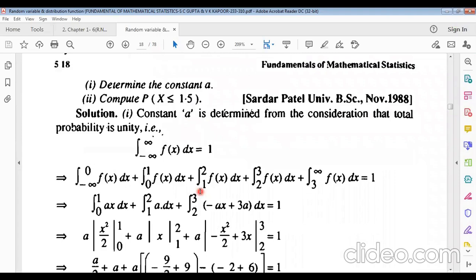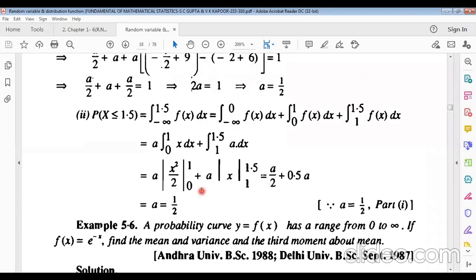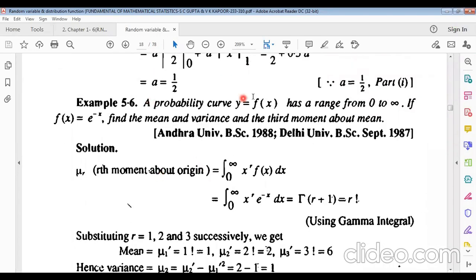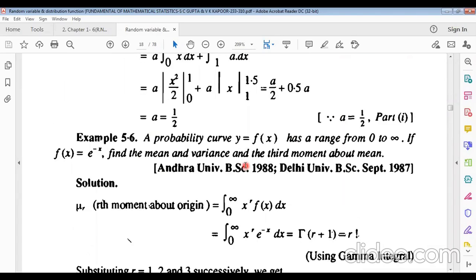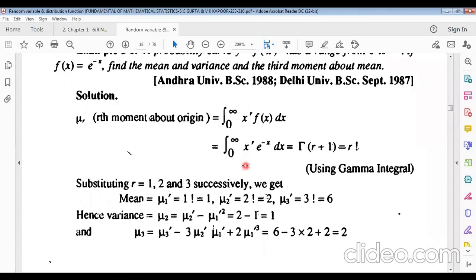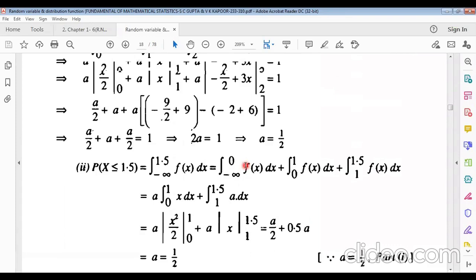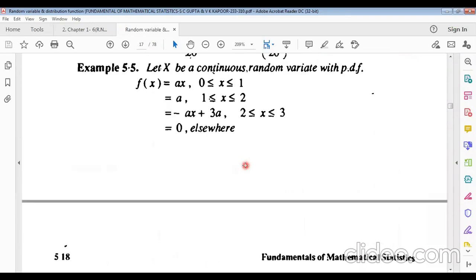Similar examples. And this is also the same example.